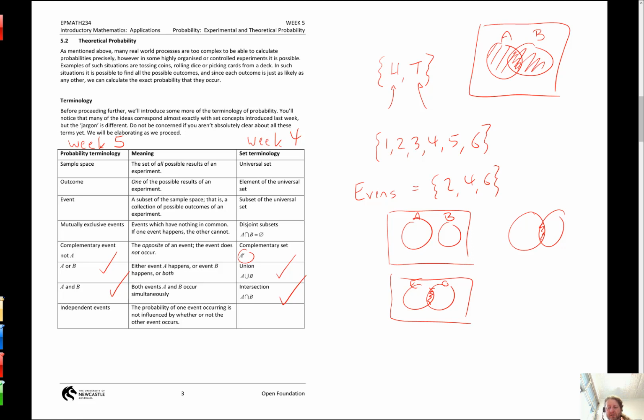But let's look at this one single event. If I have a coin in my hand and I'm about to toss it, if it's a fair coin, that's 50-50. It doesn't matter what's happened before. Every time I pick up a coin that's fair and toss it, it's 50-50. So that's an independent event. The tossing of a coin, each toss is independent because they don't affect each other.